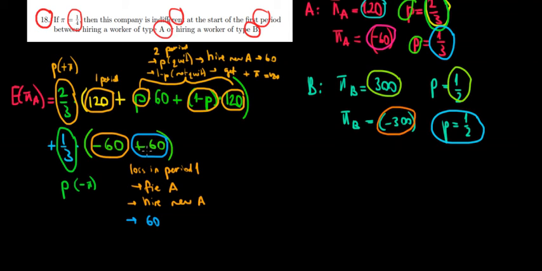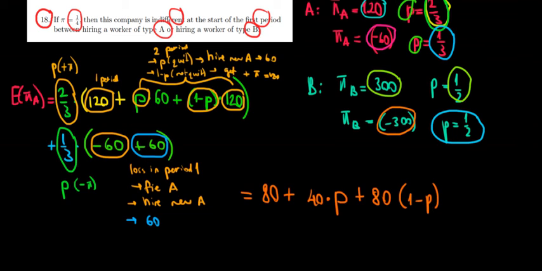Now let's solve this entire math. So we'll open the brackets. 2 over 3 times 120, that's going to be equal to 80. So that's 80 plus 2 over 3 times P times 60. 2 over 3 times 60, that's 40. So it's 40 multiplied with the probability P. And then plus 2 over 3 multiplied with 120, well, that's going to be equal to 80 multiplied with 1 minus P. That's the term that is left, 1 minus P.